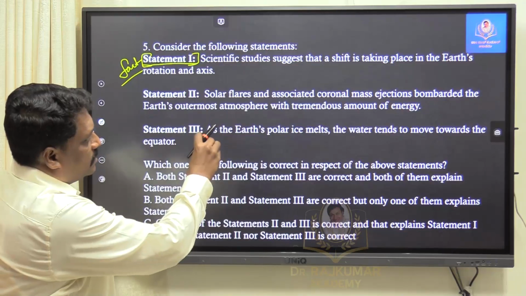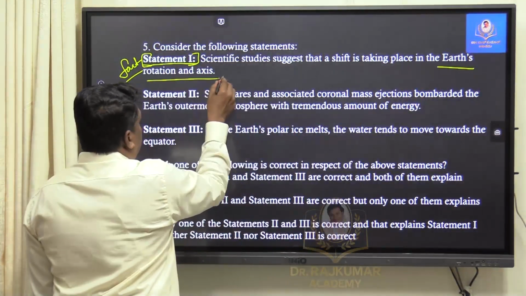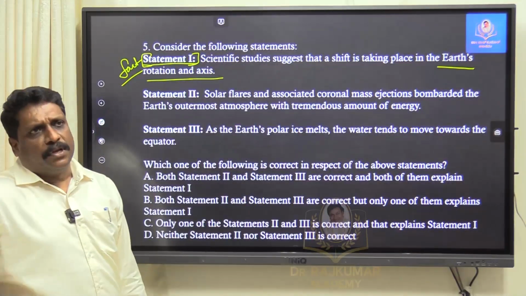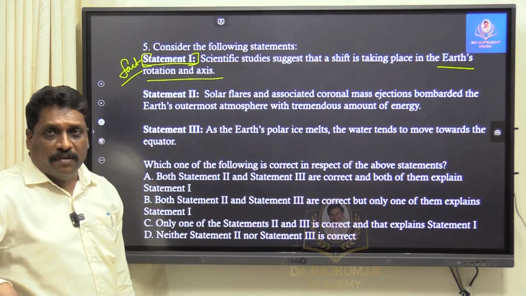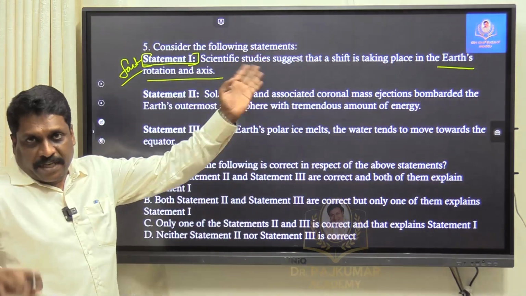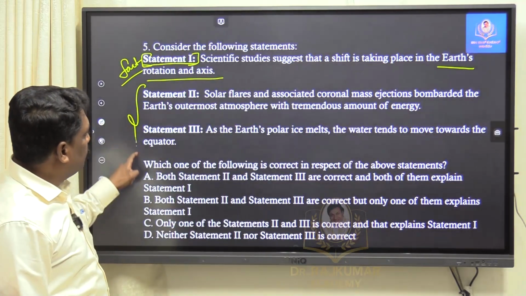Scientific studies suggest that a shift is taking place in Earth's rotation and axis. Don't question. Is it happening? Is the axis of Earth going for a change? Is the rotation going for a change? My dear friend, it is a fact. Statement 1 is correct by default. The only thing is that I have to search for an answer for it.